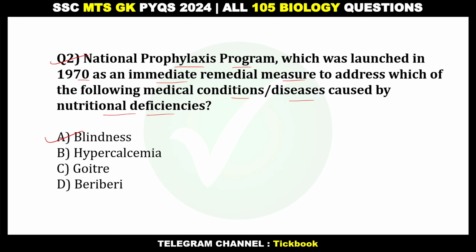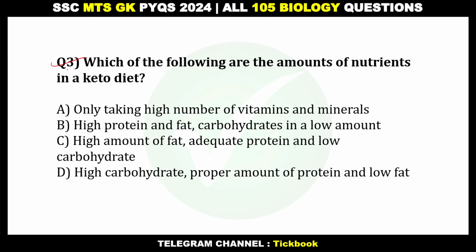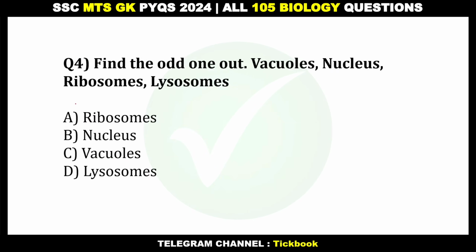Option number A, blindness. Question number 3, which of the following are the amounts of nutrients in a keto diet? Number C, high amount of fat, adequate protein and low carbohydrate. Question number 4, find the odd one out, vacuoles, nucleus, ribosomes and lysosomes.